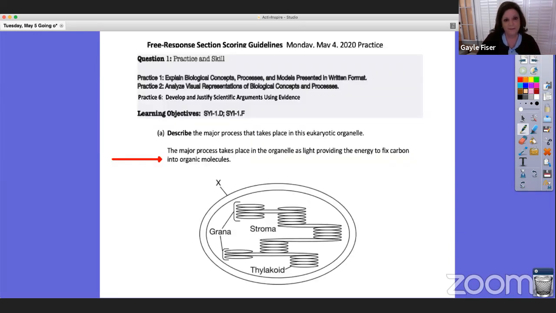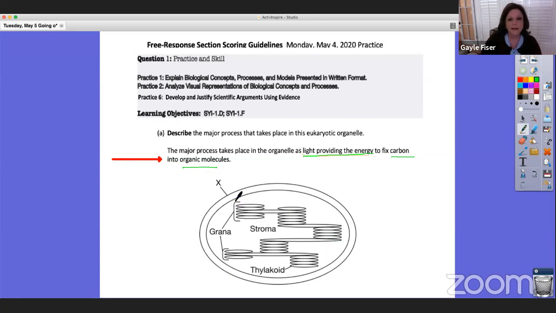All right, so A, describe the major process that takes place in this eukaryotic organelle. And your response should have included the major process that takes place in the organelle as light providing energy, okay? Energy is key, and this change in energy form to talk about when you're talking about what goes on in the chloroplast. So light providing the energy to fix carbon into organic molecules, okay? Because that's the point of what's going on in this organelle. It is not to make oxygen for us. That's a byproduct. The point is to make a food source for the plant itself.